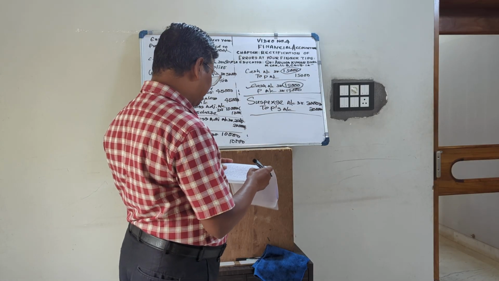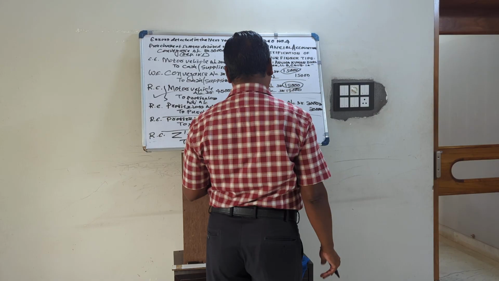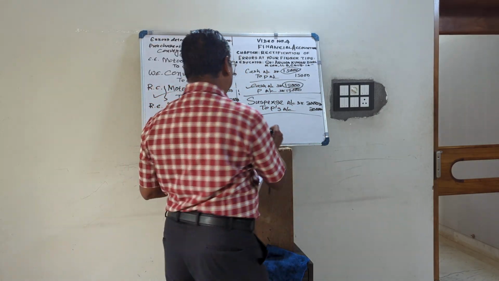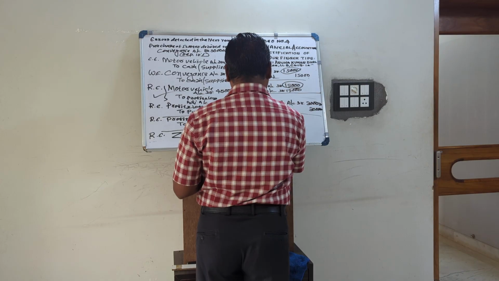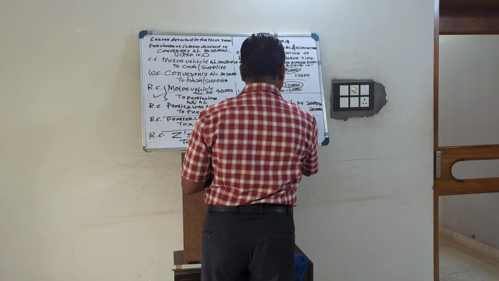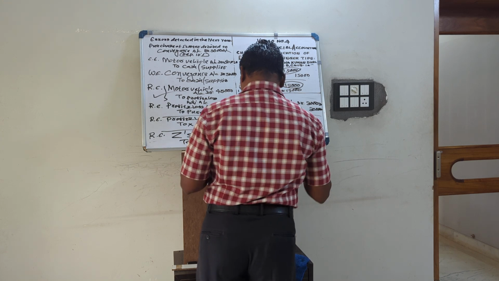Then, rupees 5,000 due by Mr. Q was omitted to be taken in the balance sheet. Due by Q. So Q is our sundry debtor, that is, trade receivable account debited. So debit trade receivables account. We have not done it.